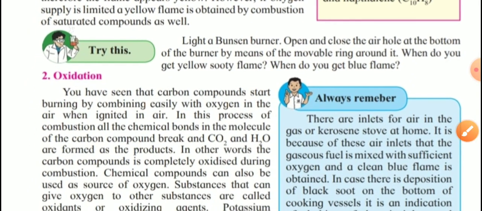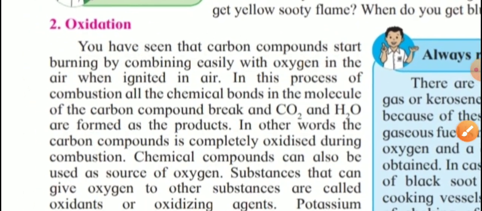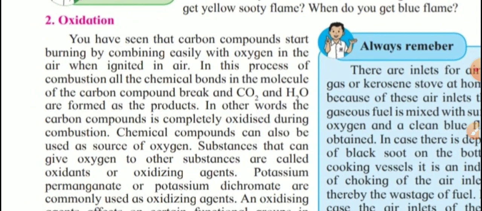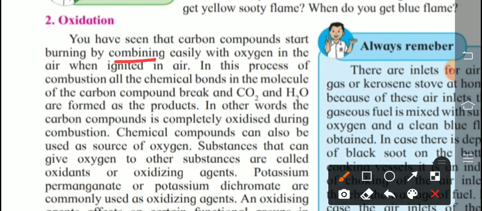Now the second type of reaction is oxidation. You have seen that carbon compounds start burning easily with oxygen in air when ignited, when we burn in air. In this process of combustion, all the chemical bonds in the molecule of the carbon compound break, and carbon dioxide, CO2, and water, H2O, are formed as the products.